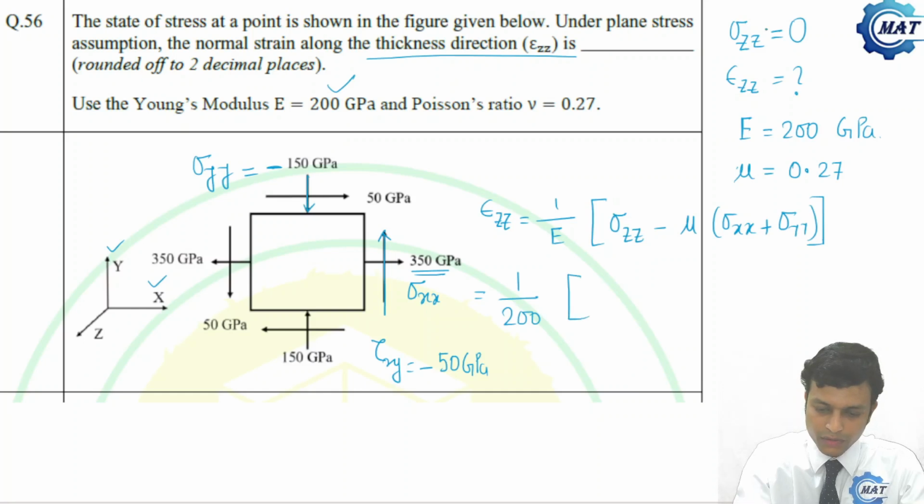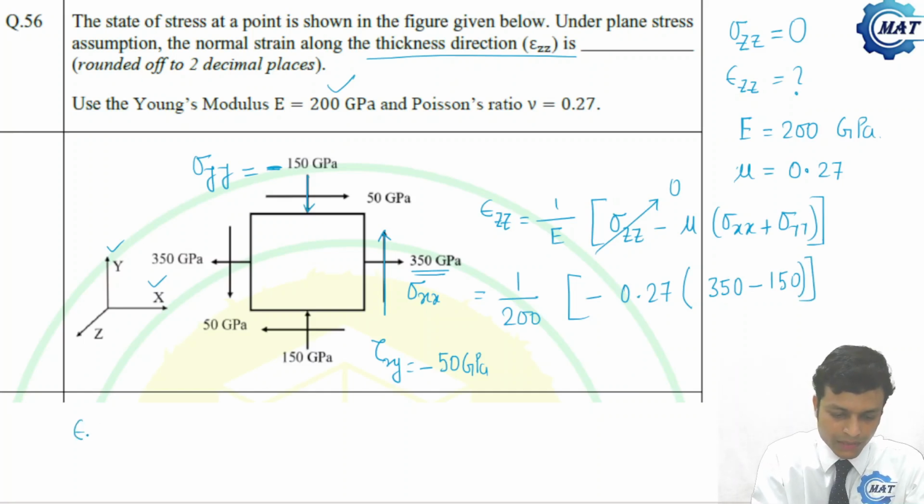Now let us put in the values. Sigma zz is 0. So minus mu, which is 0.27, times sigma xx plus sigma yy, that is 350, and sigma yy is minus 150.